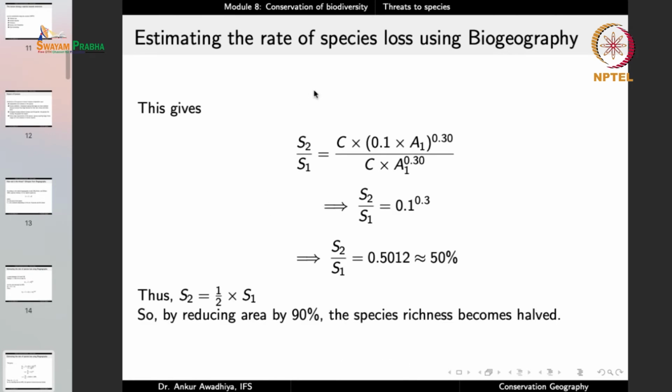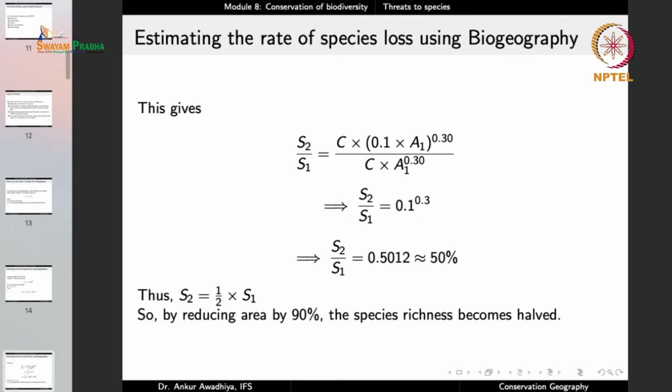In this case, if you take the ratio, you will find that it is roughly 50%. So by reducing the area by as much as 90%, the species richness becomes halved, which is a good thing in some aspects, because even when a large amount of habitat is destroyed, you still have a sufficient amount of biodiversity left. The problem is that those species that require larger habitats, the larger home range species, are preferentially targeted. So they will be lost, but a large number of species will still remain. So that is a good thing.